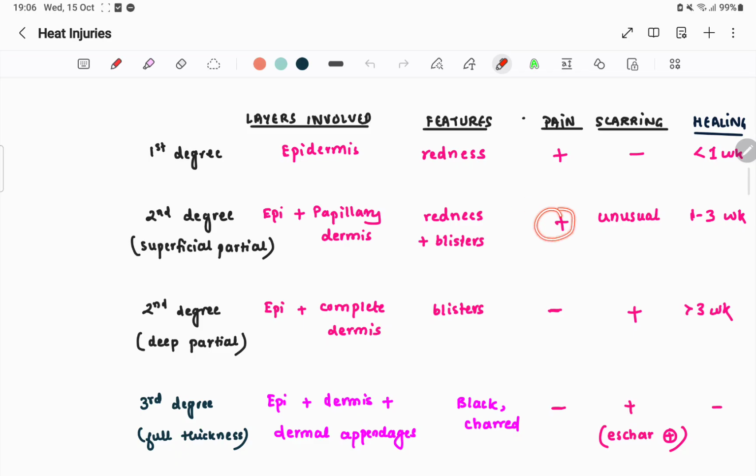Redness will be there, but blisters will be there. Pain will be there obviously. Scarring won't be there. It is unusual; it may be, may not be. You can consider this negligible. And it heals in a bit more time, obviously 1 to 3 weeks, right?